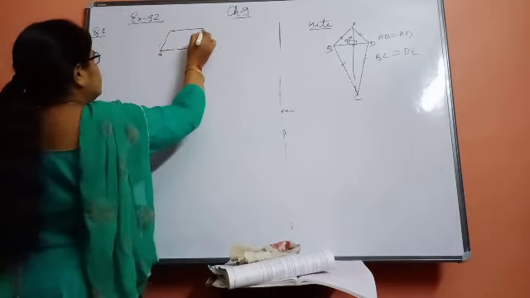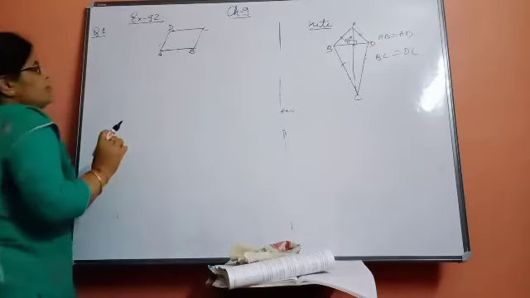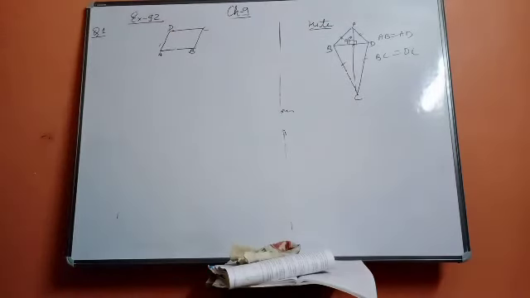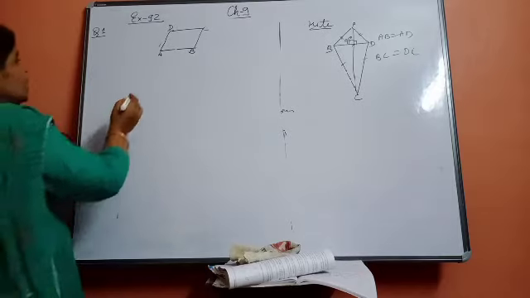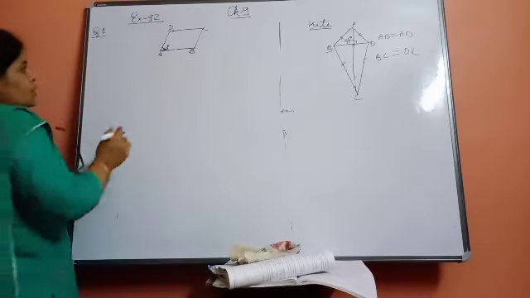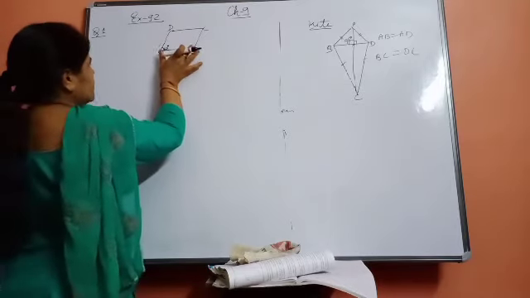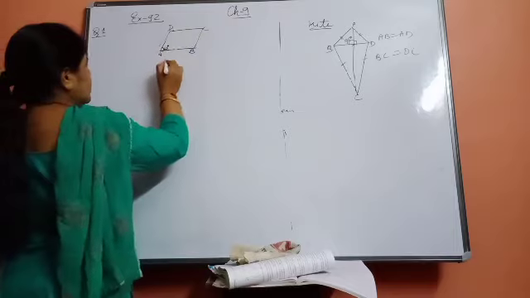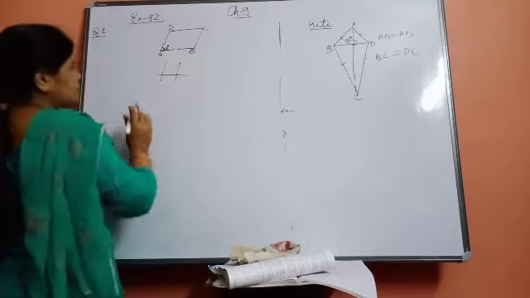A, B, C, D. Parallelogram means opposite sides are parallel and equal. A figure in which opposite sides are parallel and equal is known as the parallelogram. Here it is given 60 degree. I taught you that if these two sides are parallel, then this will be a transversal.